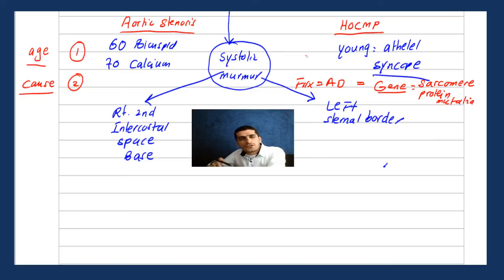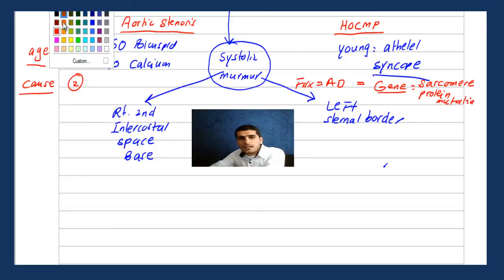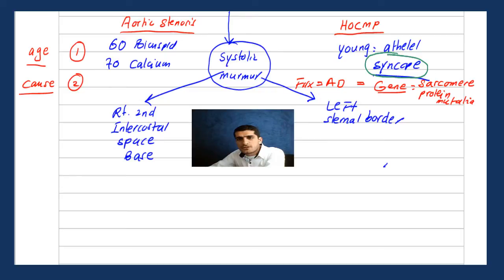So far you get two differences. Again, aortic stenosis, usually age 60 or 70, has two causes. For hypertrophic obstructive cardiomyopathy, you have another: usually a genetic problem, autosomal dominant sarcomere protein defect or mutations. Now, history. Here it's also very easy. I already gave the history, which is syncope, right?